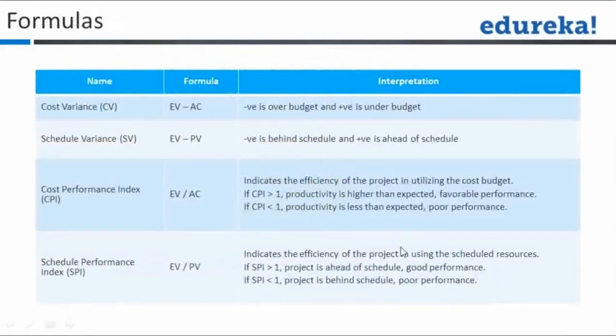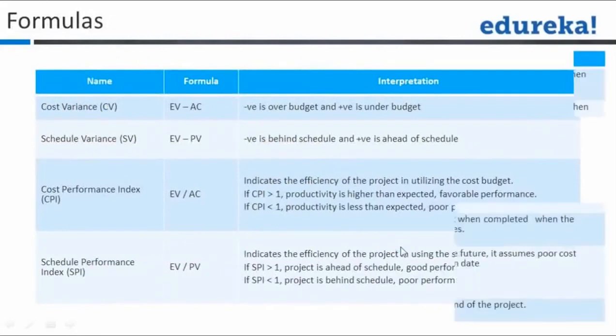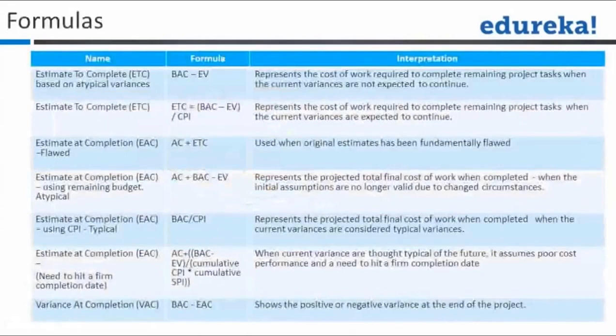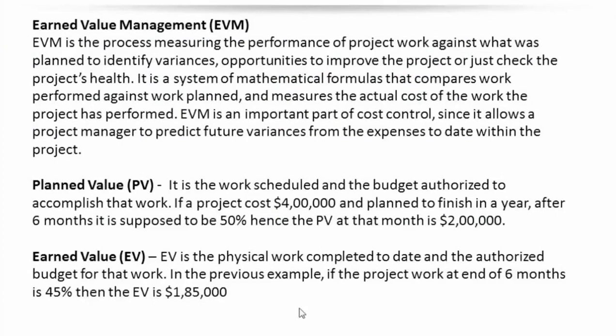Now, these are the different formulas that are there. We will not go through each of them in detail, but we will take an example to understand how this works. Earned value is the process of measuring the performance of the project against what was planned, to identify variance, opportunities to improve the project, or just check the project health.